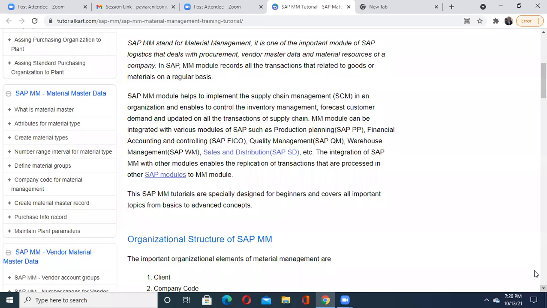But I want to focus on where exactly we need this material management. It is used in the procurement process, meaning the purchase process, and in vendor master data to maintain all your vendors, meaning the suppliers for your industry, and their details in the form of master data, as well as the various material resources of a company. A company does not deal with only the final finished product. They deal with everything from raw material or raw components up to intermediate components and then the final product.